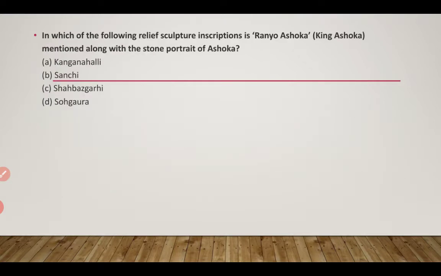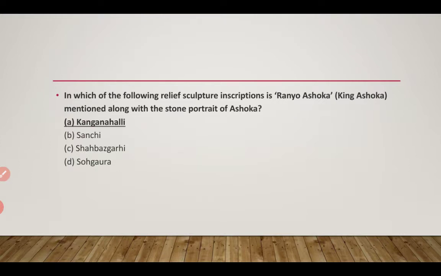Now, the next question is, in which of the following relief sculpture inscriptions is Ranyo Ashoka mentioned along with a stone portrait of Ashoka? The options are Kanganahalli, Sanchi, Shahbazgarhi, Sohgaura. So, the answer is Kanganahalli. It is a site in Karnataka where excavations led to the finding of a stone portrait of Ashoka with the inscription of King Ashoka.